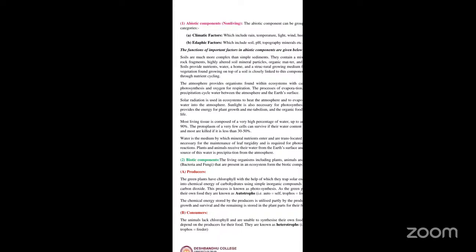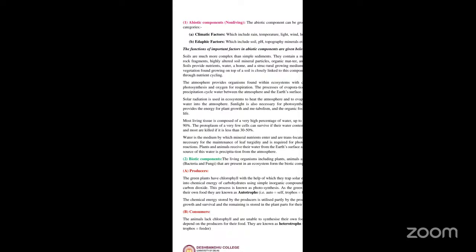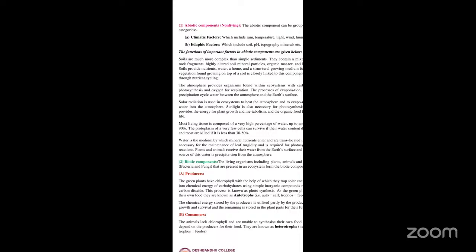So the soils are much more complex than simple sediments. They contain a mixture of weathered rock fragments, highly altered soil mineral particles, organic matter, as well as living organisms. We can say that they provide nutrients, they provide water, they provide a home, as well as a structural growing medium for the various organisms.